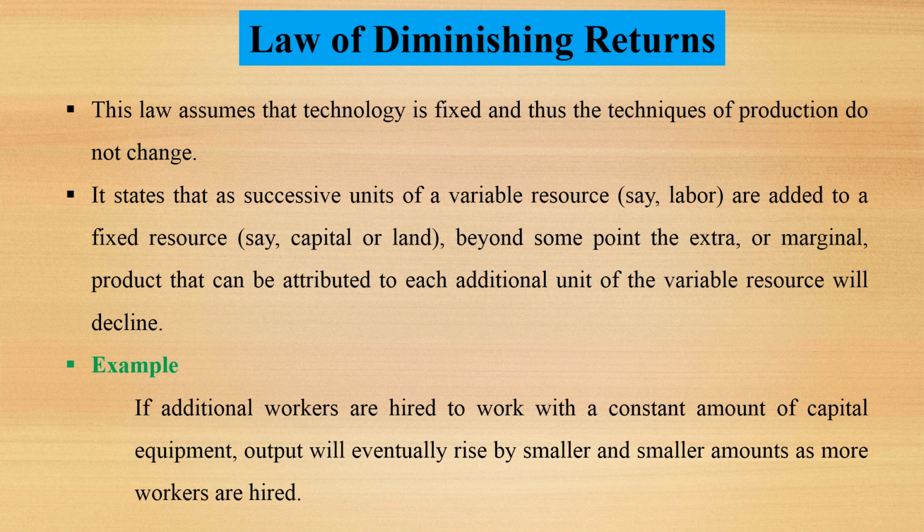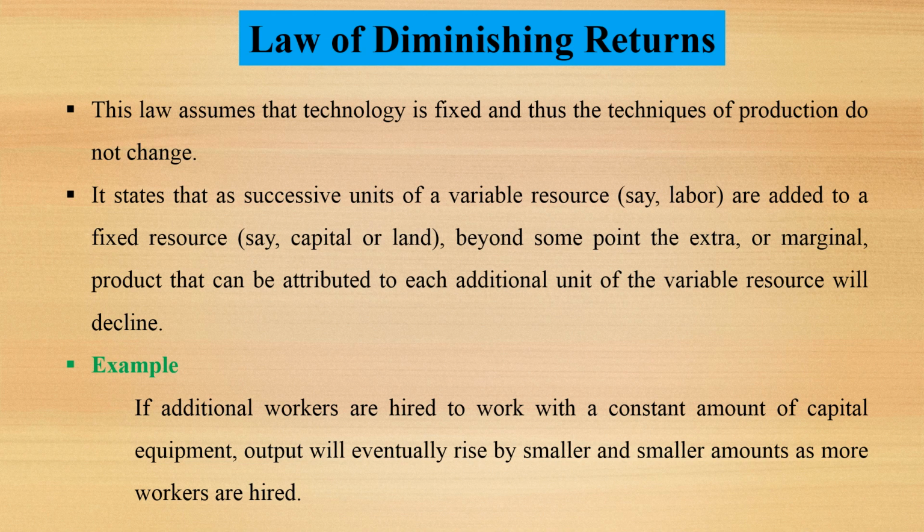For example, if additional workers are hired to work with a constant amount of capital equipment, output will eventually rise by smaller and smaller amounts as more workers are hired.